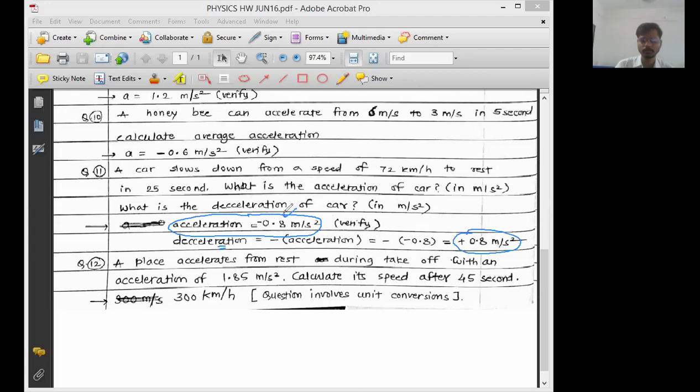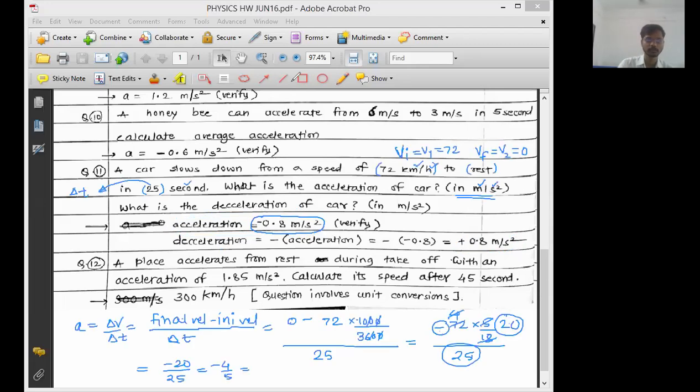Acceleration means positive acceleration. If the acceleration is positive, it means velocity is increasing. But if the acceleration is negative, it means velocity is decreasing. And negative acceleration is called deceleration. So deceleration of plus 0.8 is acceleration of minus 0.8, or acceleration of minus 0.8 is deceleration of plus 0.8. Okay, so this point also I want you to remember. So let us move on to the next question.